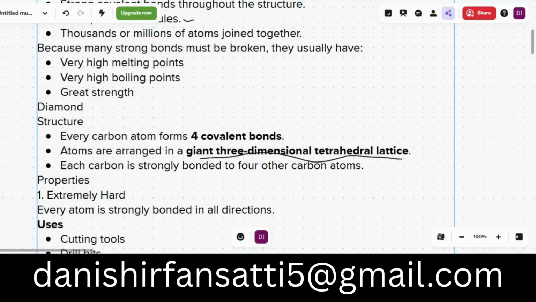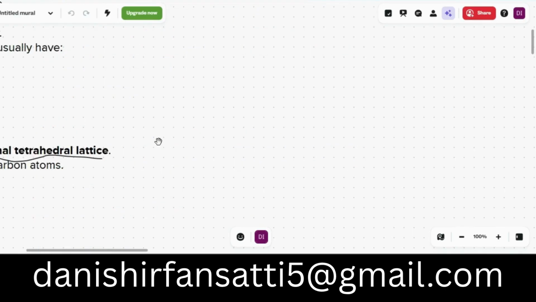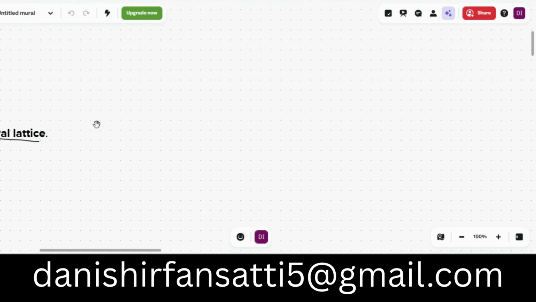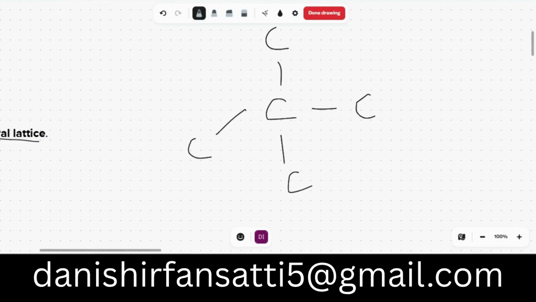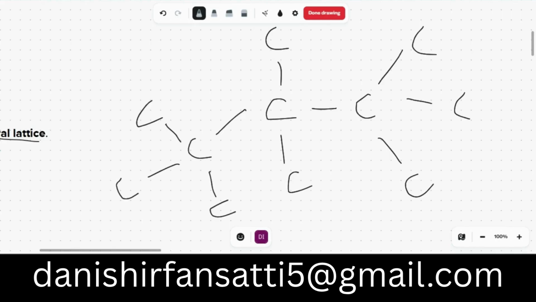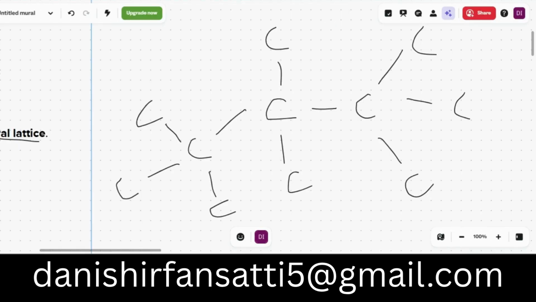I will draw it here. For example, here a carbon has all four of its bonds bonded with four other carbons. This carbon will also be bonded with four other carbons. Every carbon is bonded with four other carbons, and this structure goes on and on. Millions of carbons have all of their four electrons shared. There is a strong covalent bond with every other carbon atom.